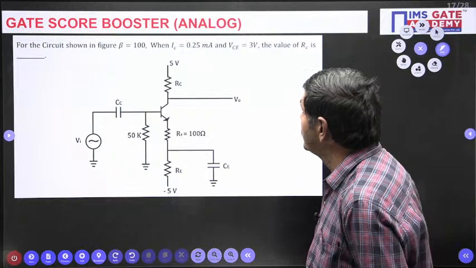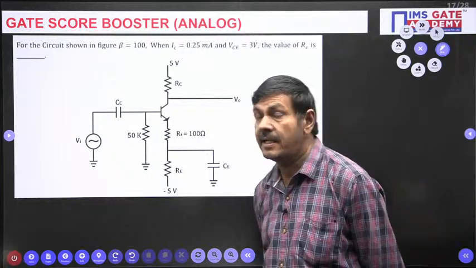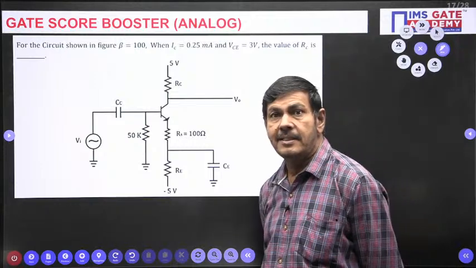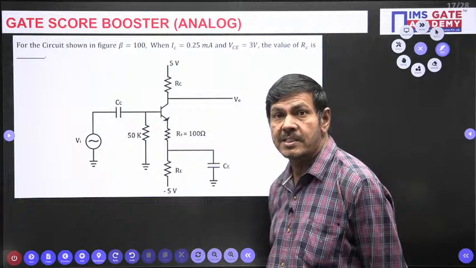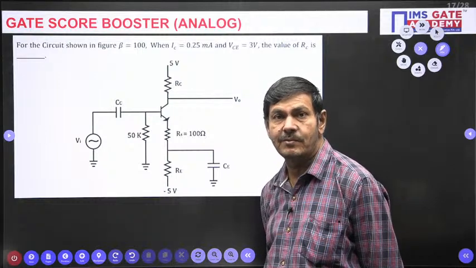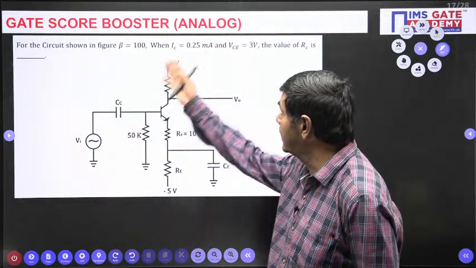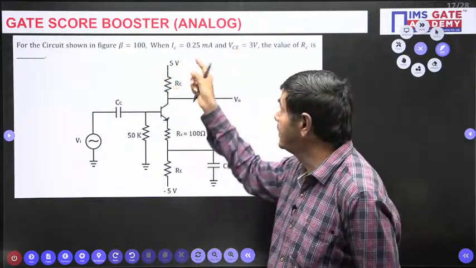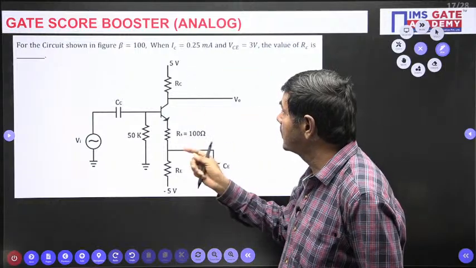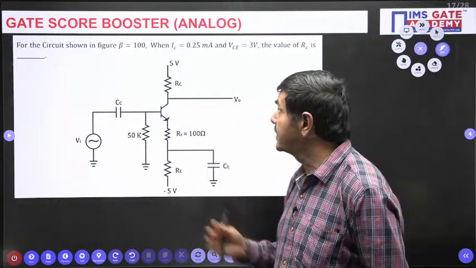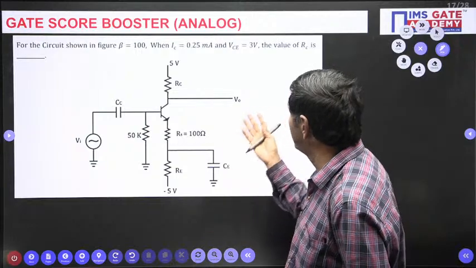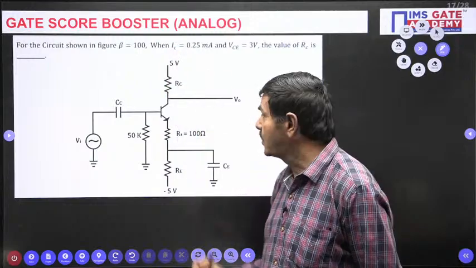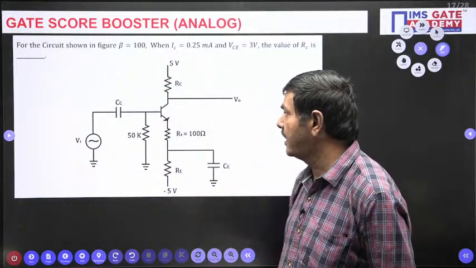But for the given values, you watch IC and VCE. These values are DC values or AC values? DC only. Under DC analysis, these values are given. VCE and IC are denoted by letters for DC analysis only. That means under DC analysis only we need to calculate now. Under DC analysis, these parameters I can use. So under DC analysis, certain conditions are there.